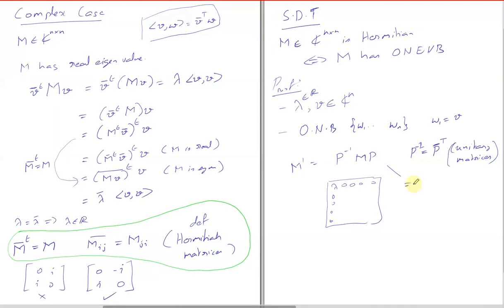Does that rule follow for complex matrices as well, that (AB) bar transpose is equal to B bar transpose times A bar transpose? Yes, of course, that works. Bar meaning just take the complex conjugate of every entry. You can observe that everything works. So M dash will also be a Hermitian matrix. So M dash is also a Hermitian matrix.